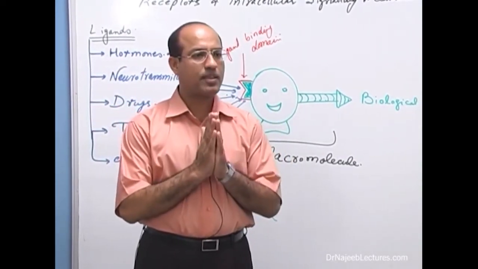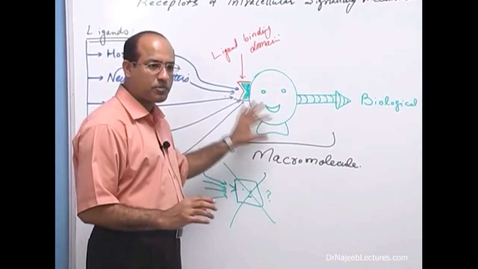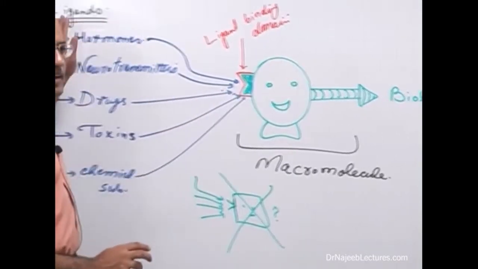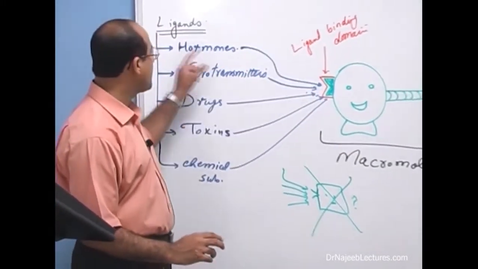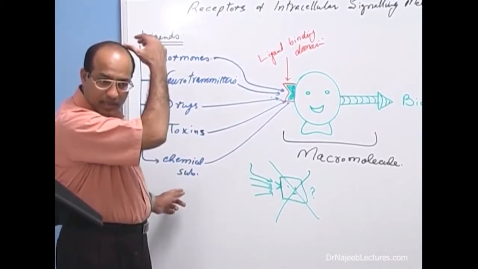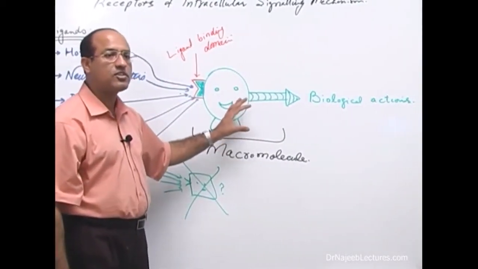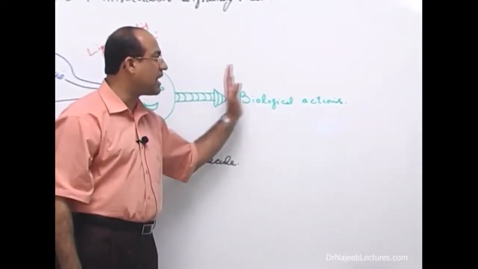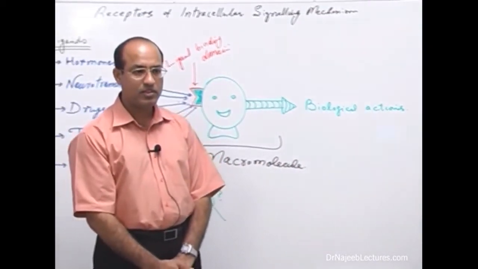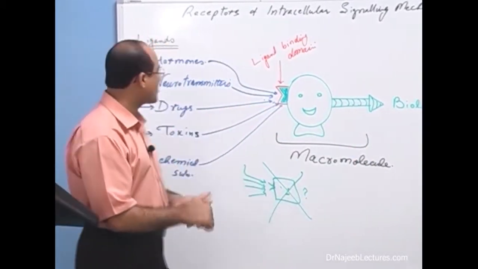Again, let's recap what we have discussed up to now. What is a receptor? A receptor is a macromolecule in a biological system to which a certain ligand binds. A ligand may be a hormone or neurotransmitter or drugs or toxins or other chemical substances. And once the ligands bind with a specific receptor, that will result in some biological modifications in the organism. Is that right?